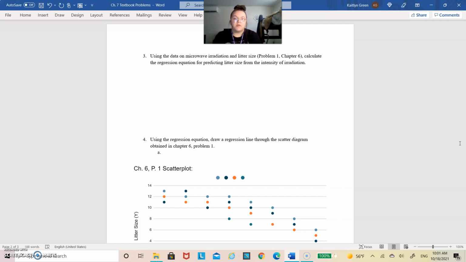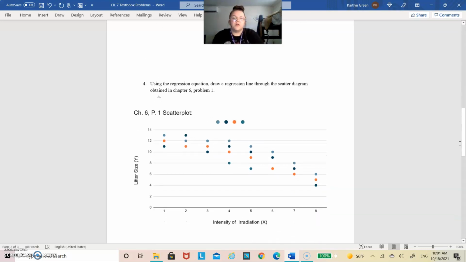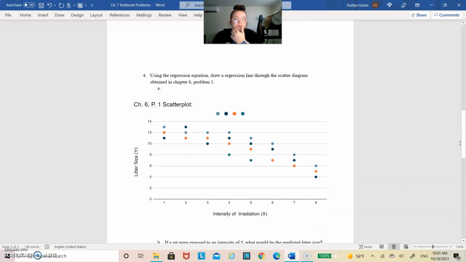Which meant that my regression equation for predicting the litter size from intensity of irradiation was Y prime equal to negative 0.982 multiplied by X plus 13.701. And then number 4 asks to draw a regression line through the scatter diagram obtained in chapter 6, problem 1. So as I had said before, my tables look slightly different. So I'm going to show you what my actual table was here.